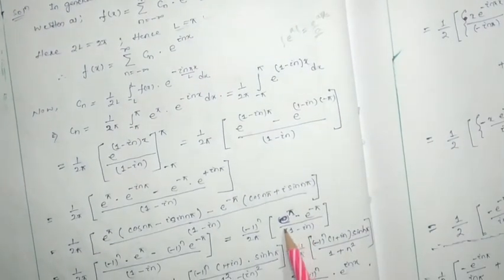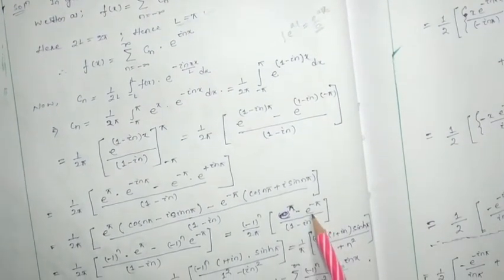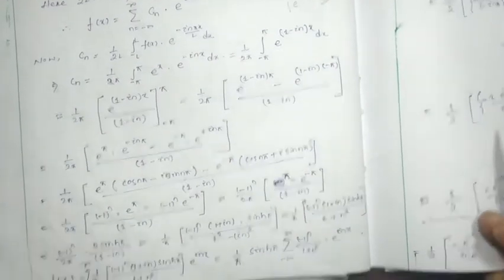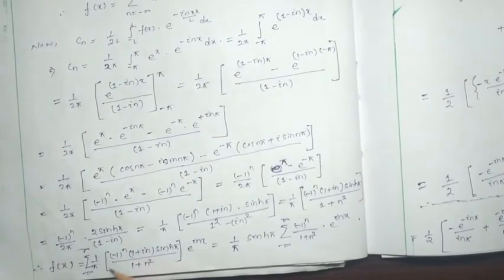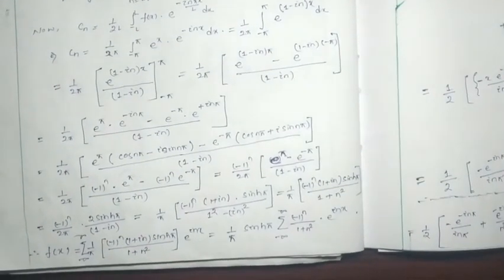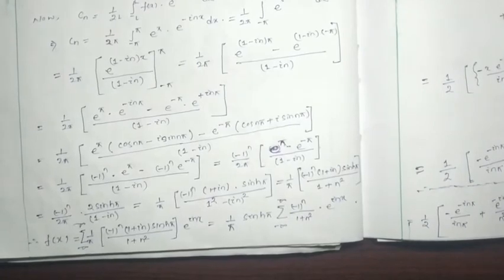Here I can put e to the pi minus e to the minus pi as 2 sinh pi, divided by 1 minus i n. So it will be equal to 1 by pi into minus 1 to the power n, sinh pi, 1 by pi minus 1 to the power n.